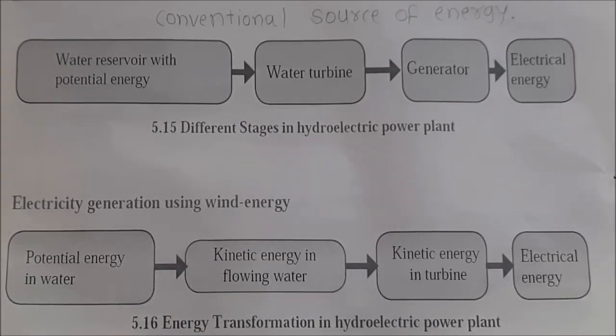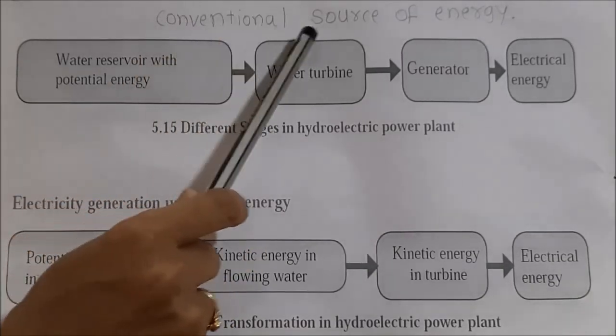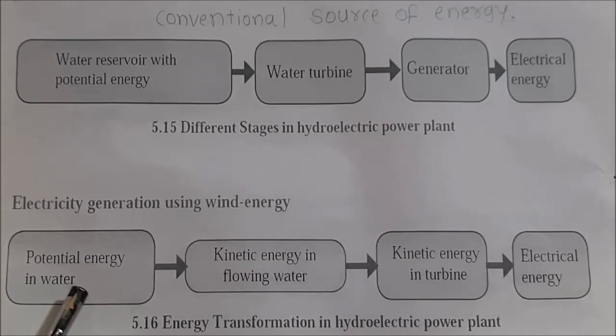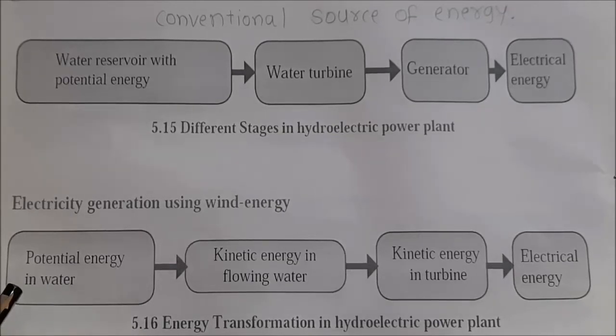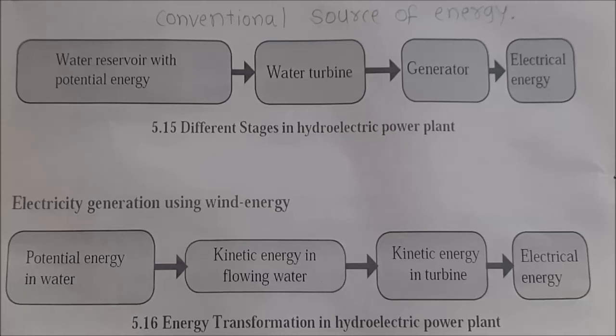So two things are here. Keep in mind, this is a conventional source of energy. Hydroelectric energy is a conventional source of energy. For this hydroelectric power plant, two things to keep in mind, two advantages are there. First, no fuel is burnt in this hydroelectric energy, so no combustion is done here.